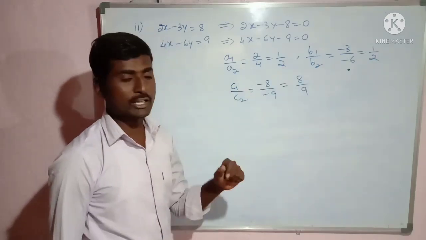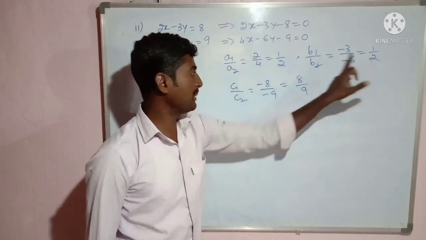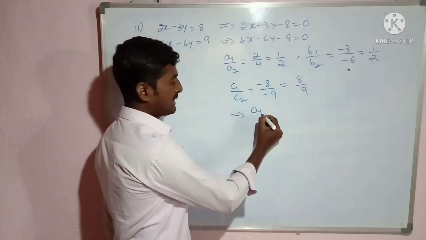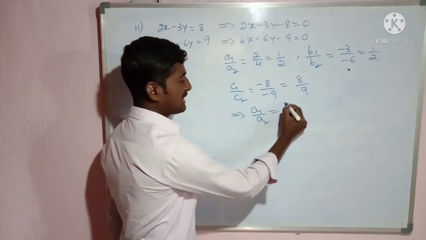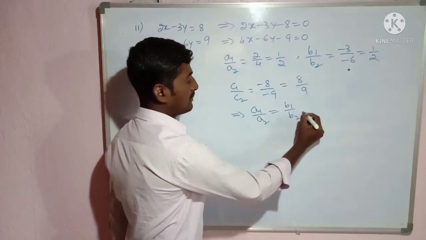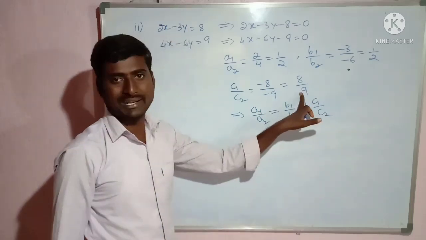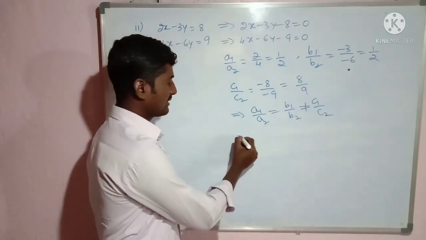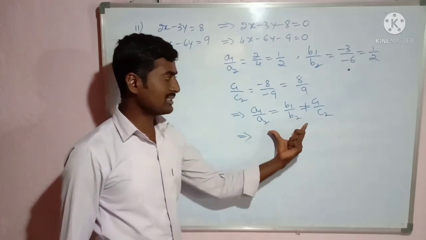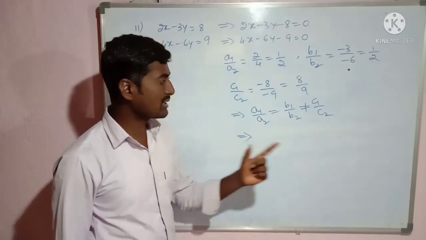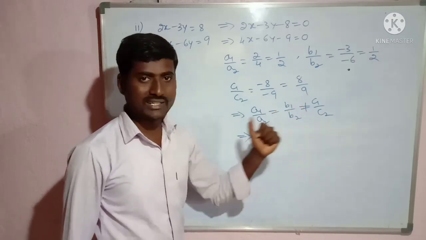You observe these three ratios: 1 by 2, 1 by 2, 8 by 9. So this implies A1 by A2 is equal to B1 by B2 is not equal to C1 by C2, which is 8 by 9. Okay, what does this condition say?